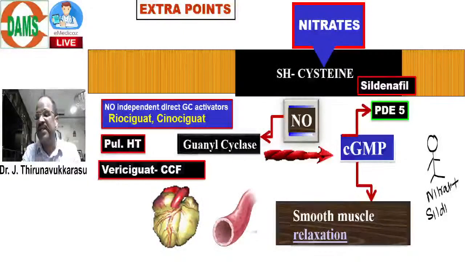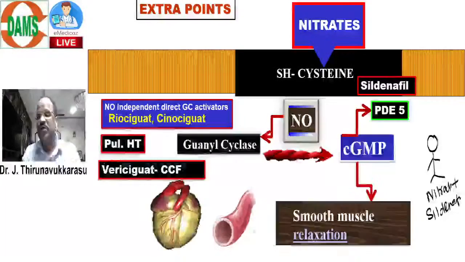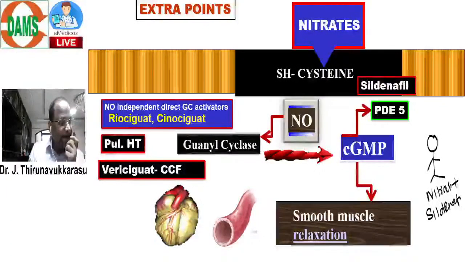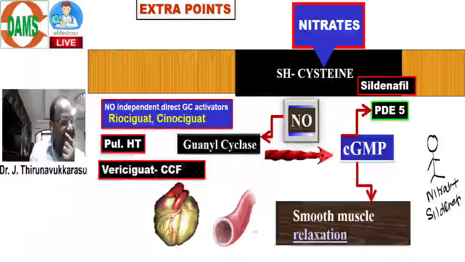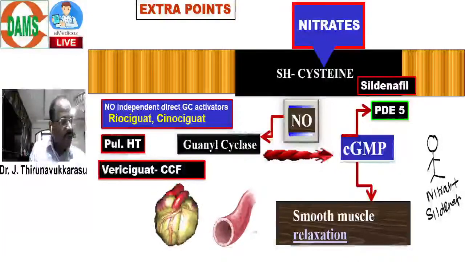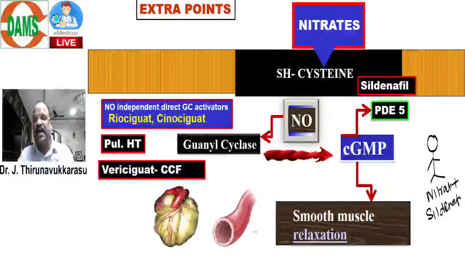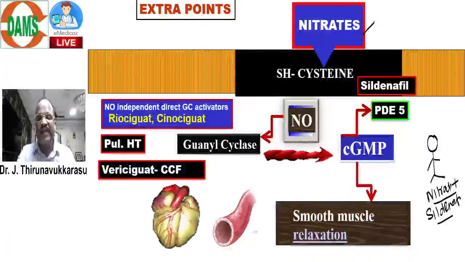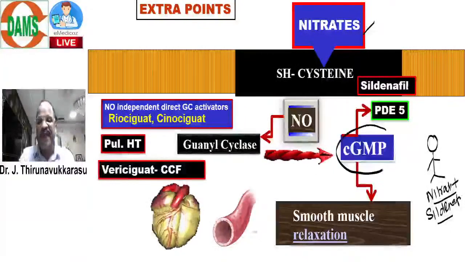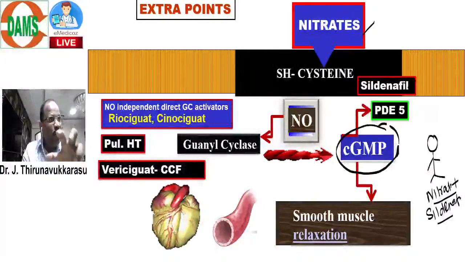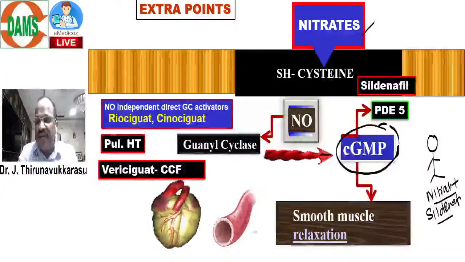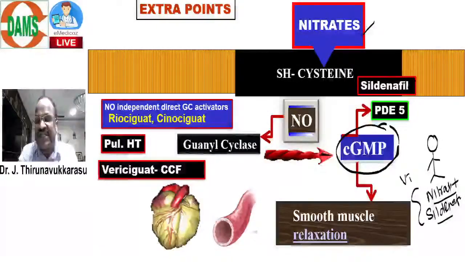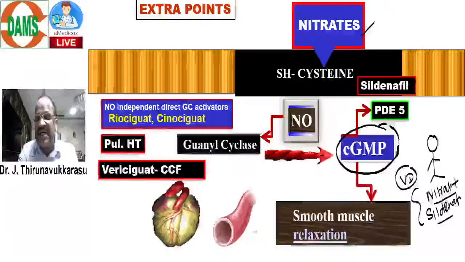Suppose a patient is taking nitrate and sildenafil concurrently. Both the drugs are acting by accumulating cyclic GMP. When both are accumulating cyclic GMP, both are causing vasodilatation. They may cause severe hypotensive shock.